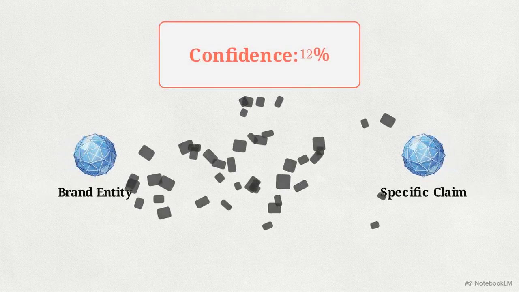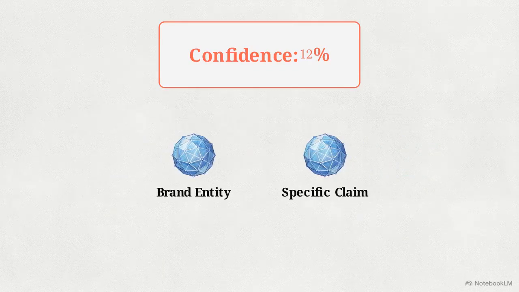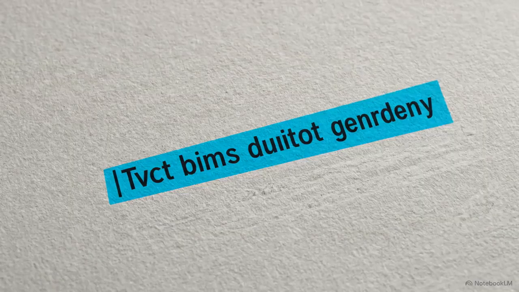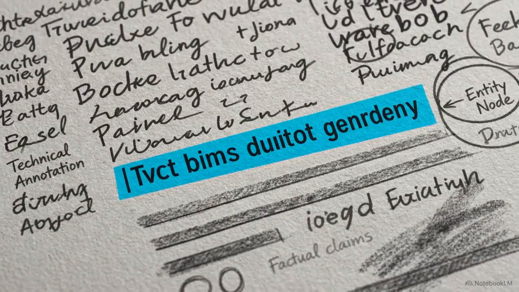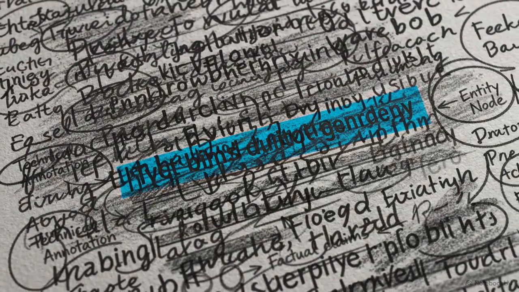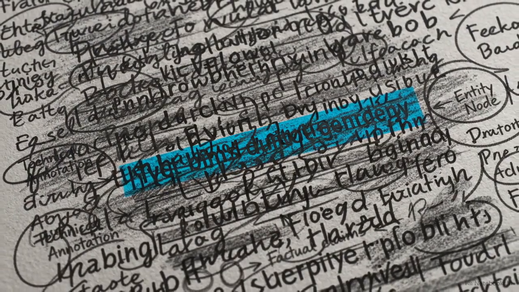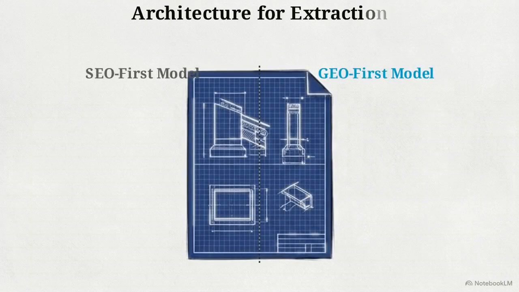LLMs calculate confidence intervals based on proximity and structural clarity. Buried insights result in low retrieval confidence. Writing broad topic coverage to capture search volume actively sabotages the extractable claim verification needed for AI citations. Shifting to an architecture for extraction requires specific parameters.